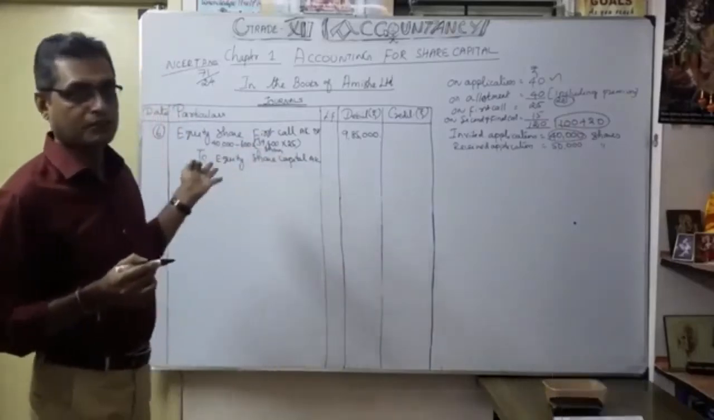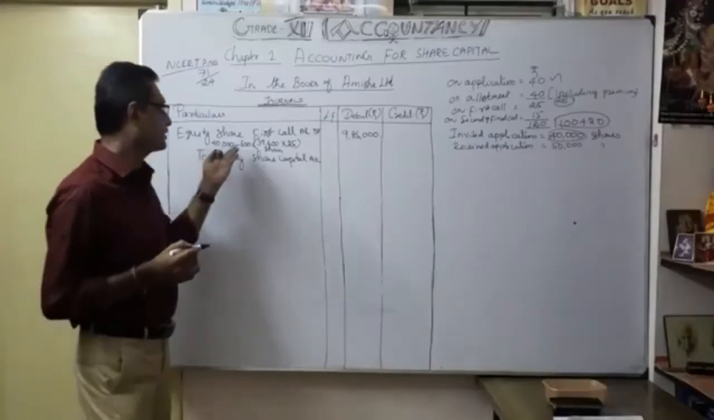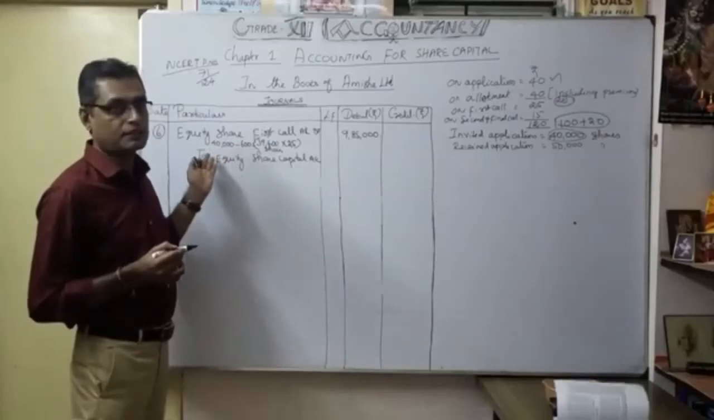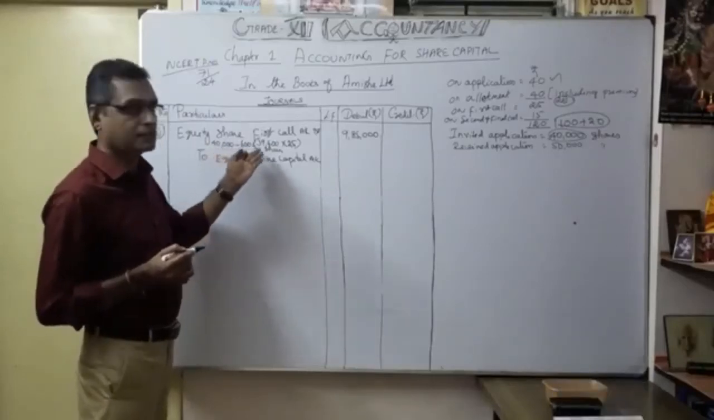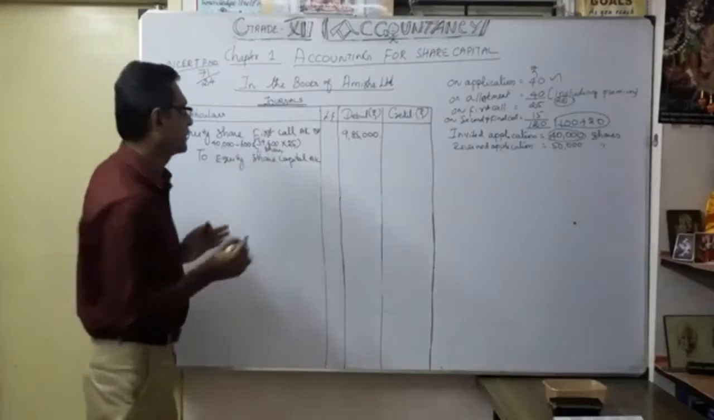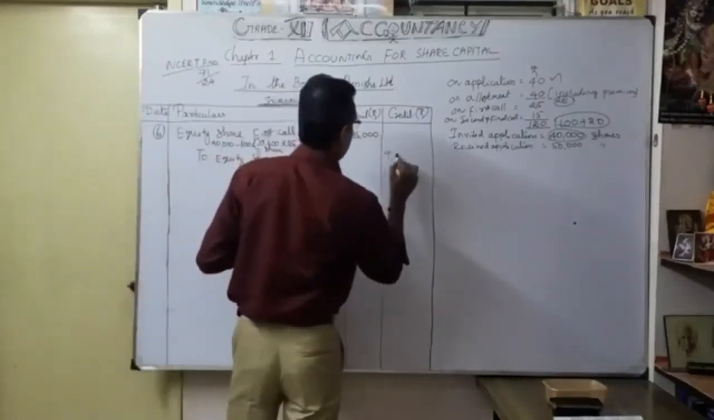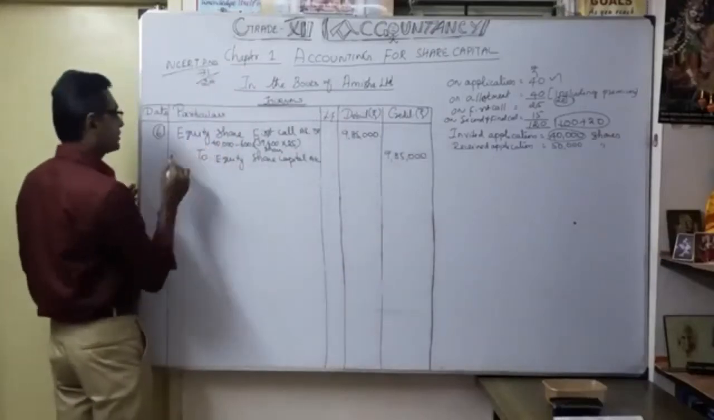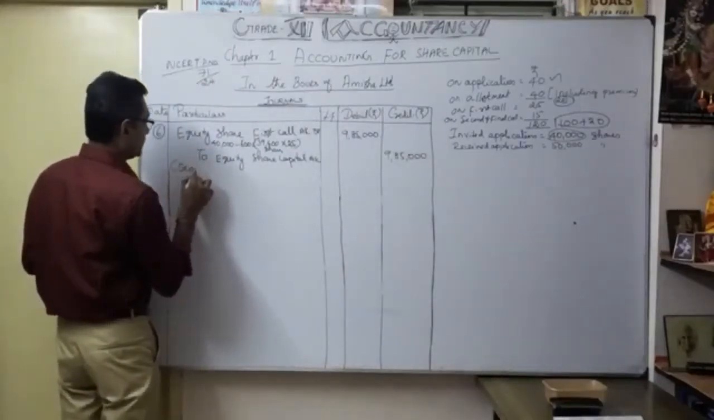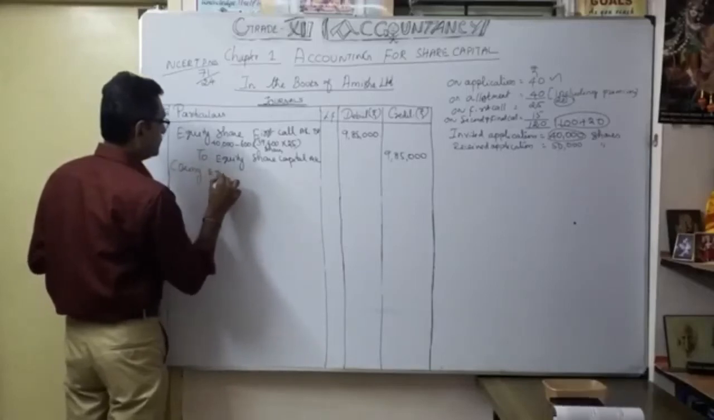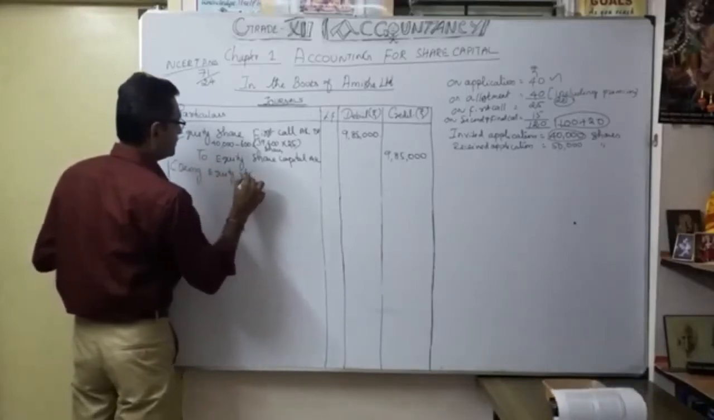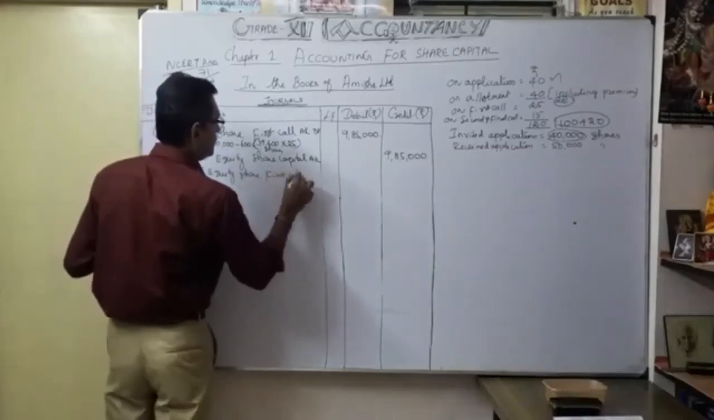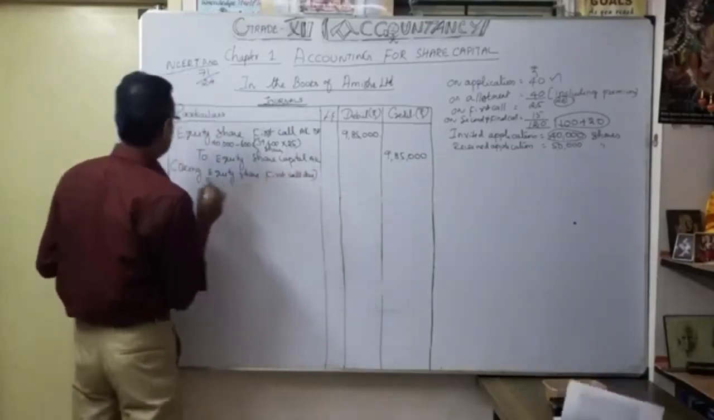Correct? The Rogi's 600 shares were forfeited. That's why we can't consider the entire 40,000 into 25. That's why we are going to consider 40,000 shares minus 600, only 39,400 into 25. You get 9,85,000. That's our equity share capital first call. So being equity share first call due. Okay. Now the next entry.